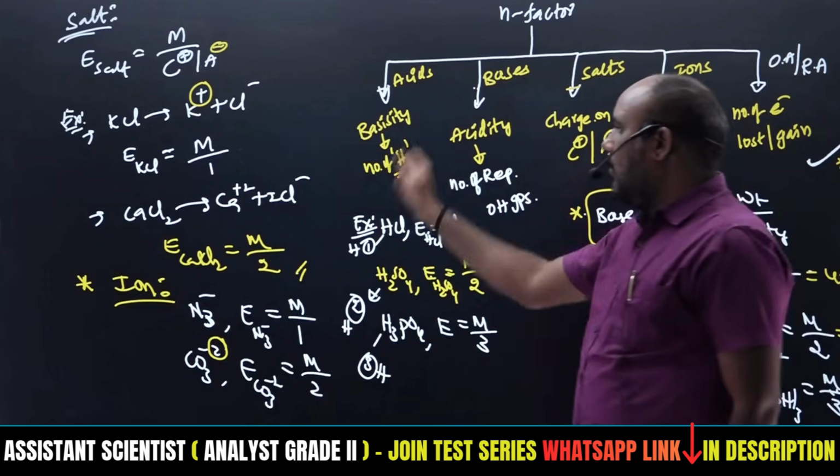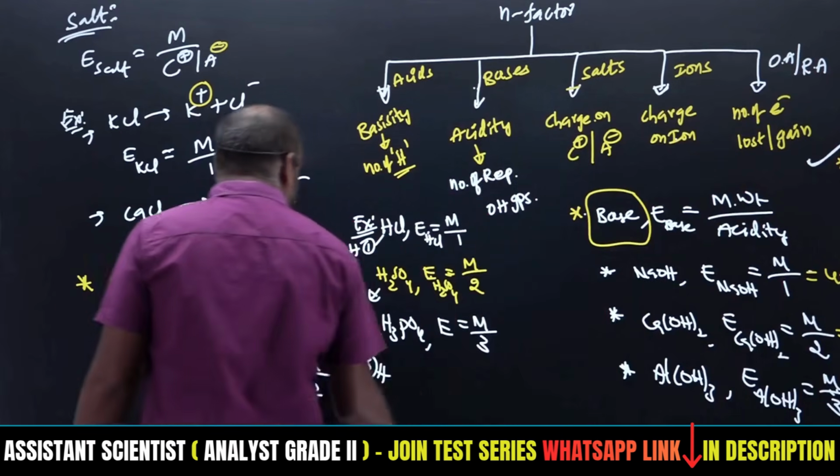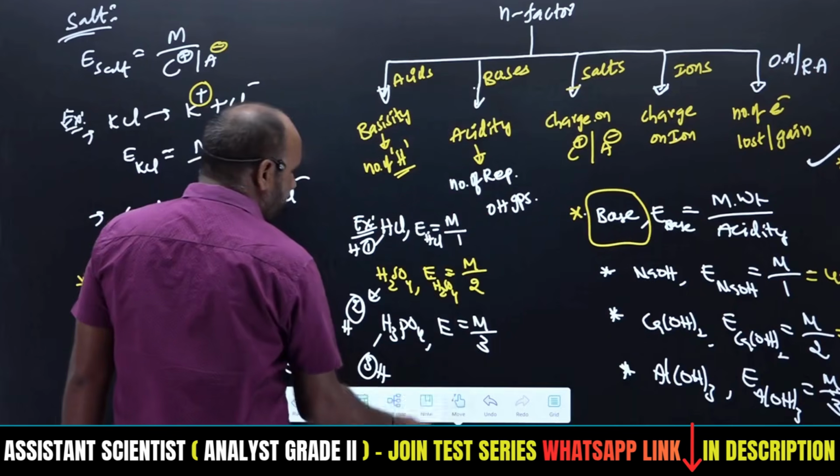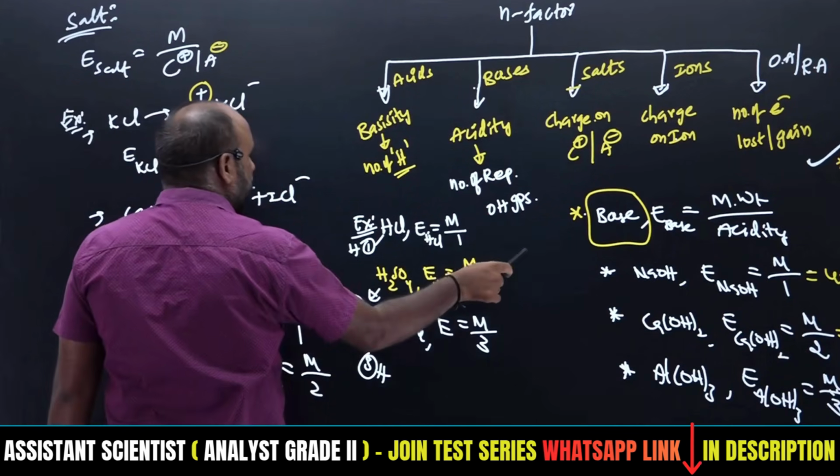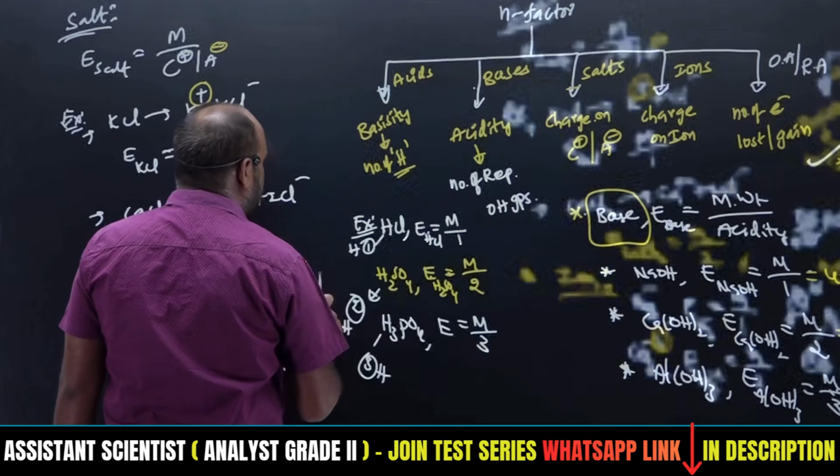So this is about salts and ions. Similarly for oxidizing agents and reducing agents, the number of electrons lost and gained will be explained in detail in electrochemistry.